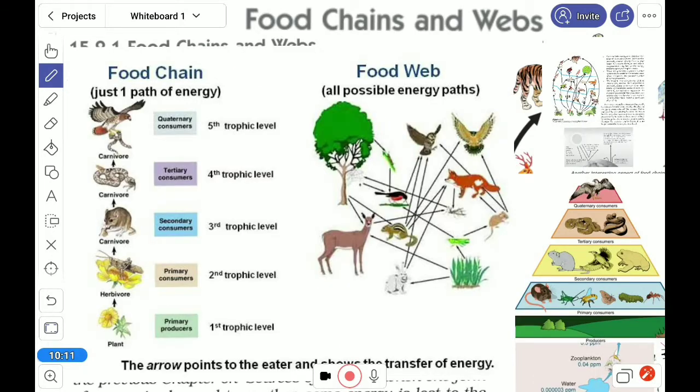Now next is food chain. Here, the food chain is discussed in a simple way: how energy can move, and how animals are chained in that format to the different trophic levels, on the basis of what kind of food they are taking. But in nature it is not found that way.